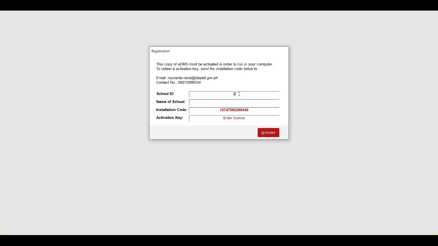Ayan, so ilalagay natin yung ating school ID and then ilalagay natin yung ating school name and then kokopyahin natin yung ating installation code. Itong installation code na yan ay isi-send natin doon sa activation request form na isi-send ko rin sa inyo by request. So, after nyo na-send sa akin yan, ay magsi-send back ako sa inyo ng activation key. At yun ang i-enter nyo dito sa ating activation key field. Kunyari, ay nag-send na kayo sa akin ng installation code. Nagbigay ako ng activation key. So, i-insert nyo dyan yung activation key. Then, click nyo lang yung activate.